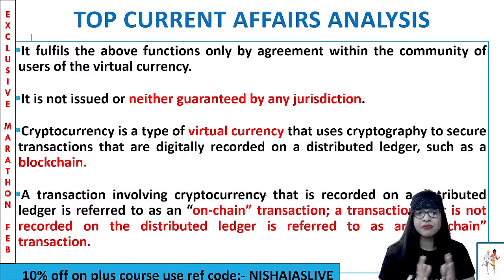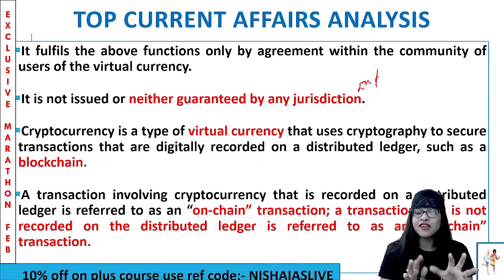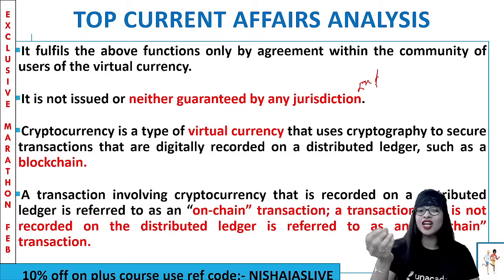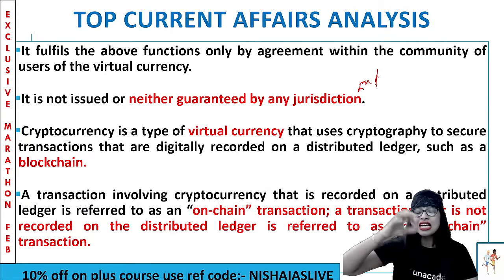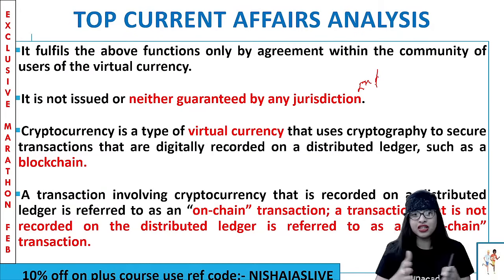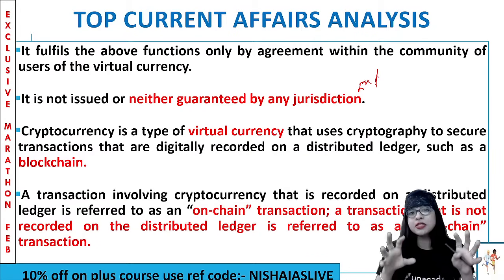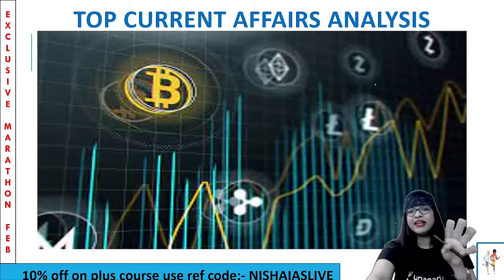And thus, cryptocurrency being a type of virtual currency, what do they use? They use cryptography. See, when you use your WhatsApp, for you to have a very good security perspective, you have something called end-to-end encryption. For better security purposes, when you scan a code, you can see end-to-end encryption. Similarly, for the security of this, they use something called cryptography. Why? Because using this cryptography, they will secure the transactions that are recorded digitally on an online basis on a distributed ledger like your blockchain. Through that technology, it is possible. You can see this picture, guys. It all happens online. It can never be done offline. Clear?